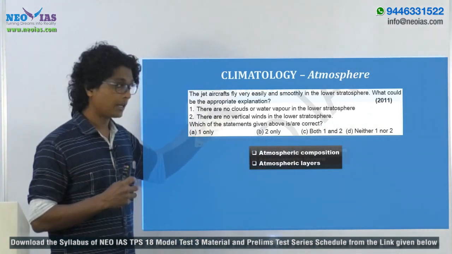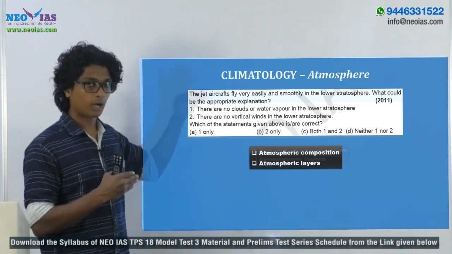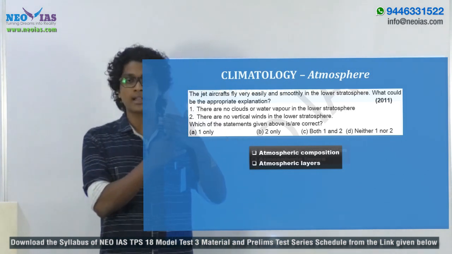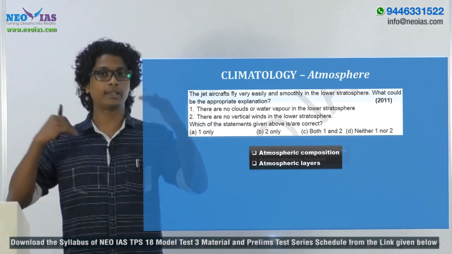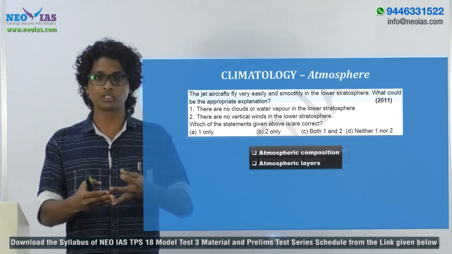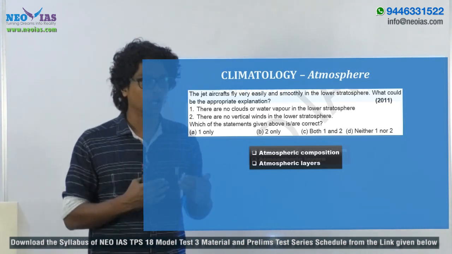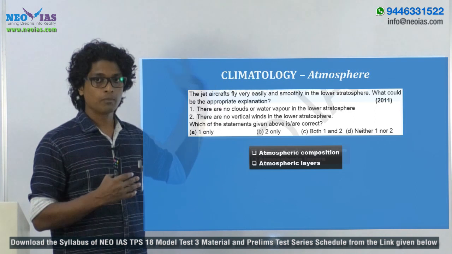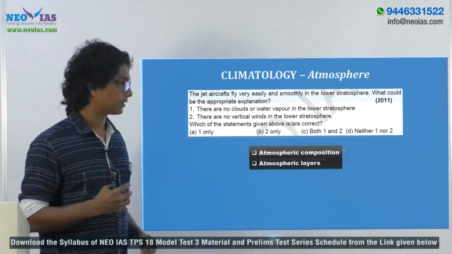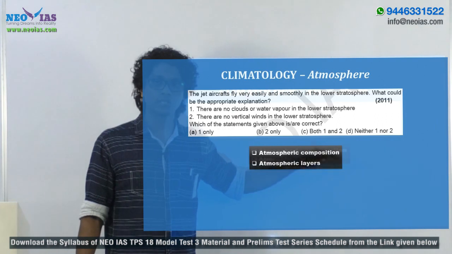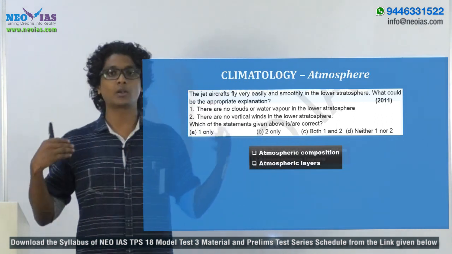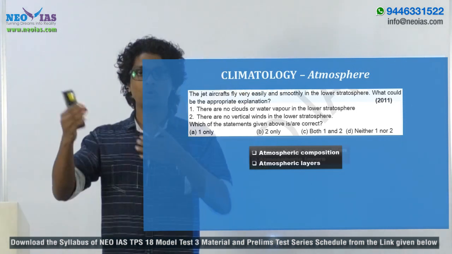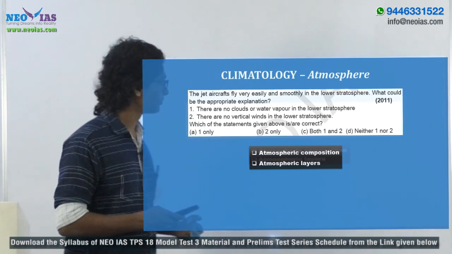Okay, so the important topic we have to study or cover regarding this part of the syllabus is the atmospheric layers. Now we know that the atmosphere is stratified and it is divided into different layers like troposphere, stratosphere, mesosphere, exosphere, ionosphere, like that. Okay, so you have to keep in mind what the important features of these layers are and what their importance is for the biosphere on the earth, right? And then you have to study the atmospheric composition, in the sense what this atmosphere is made up of. Okay, like the gases, water vapor, and the particulate matter, and some concepts related with the atmospheric composition, right?